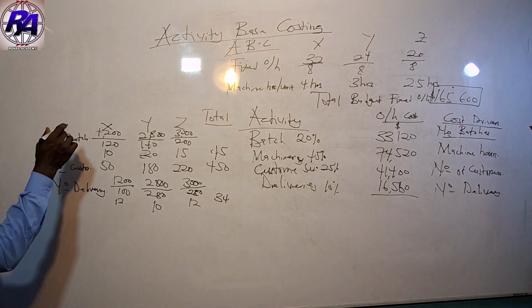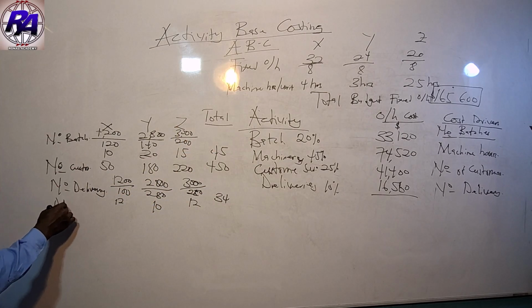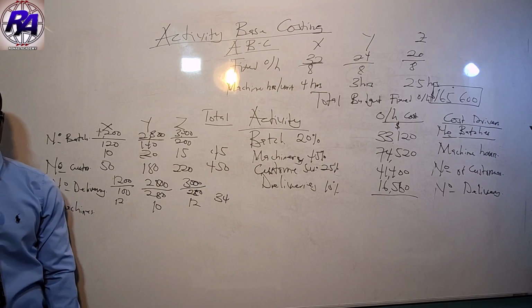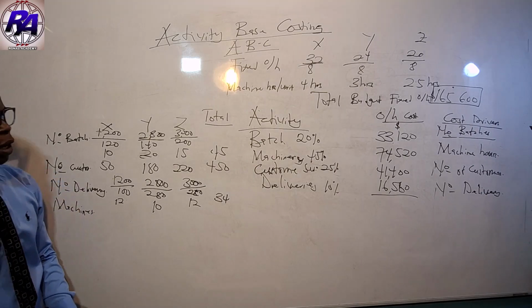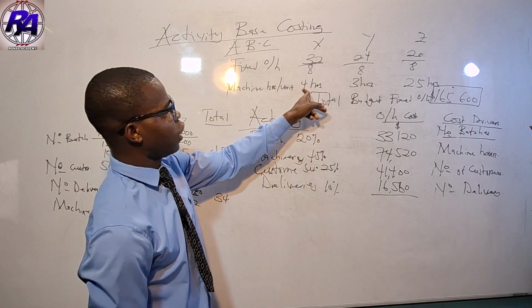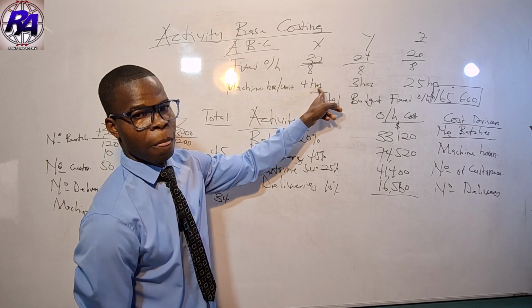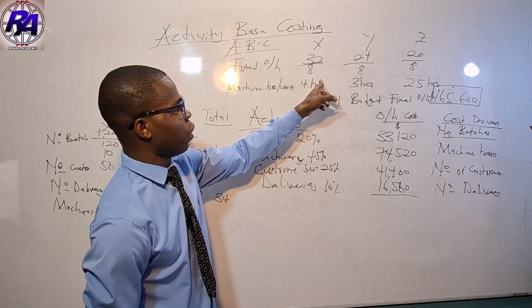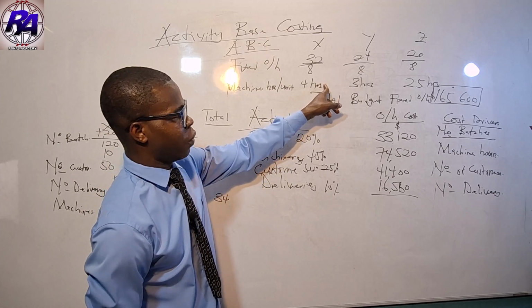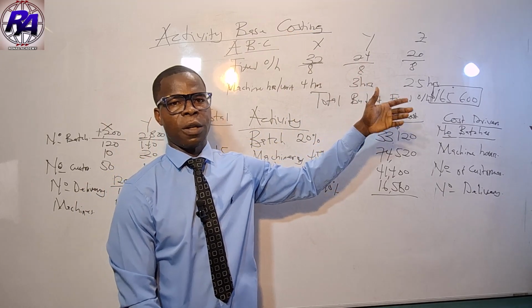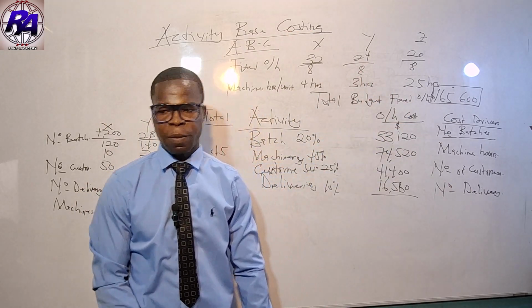Then the last one has to do with our machine hours. We are not given our machine hours in the question, but we know that each product needs 4 hours. So we need to take these 4 hours and multiply them by the respective units produced.